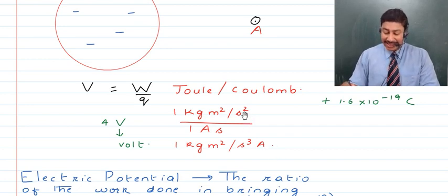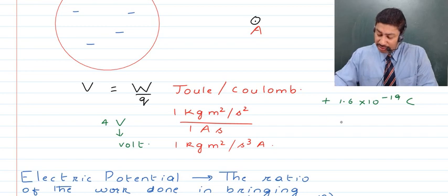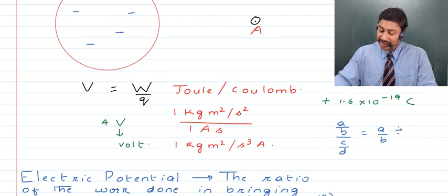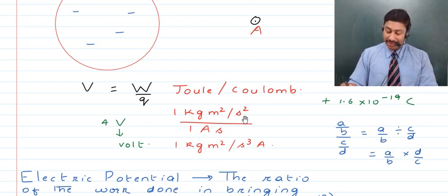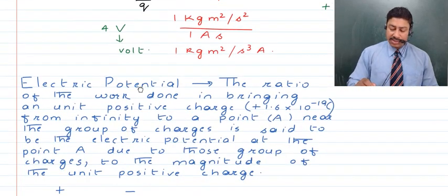As this second square is also in the denominator, second square into second is going to become second cube. Remember, for that matter, that if suppose we have some A upon B which is divided by C upon D, then this can be written as A upon B divided by C upon D, and in the next step you can write that as A upon B into D upon C, right? This is how this 1 upon second square will remain in the denominator and will get multiplied with second to become second cube, right? Okay, so this was the definition.